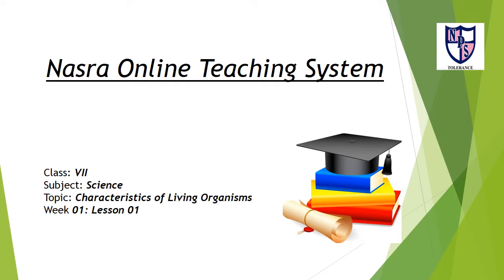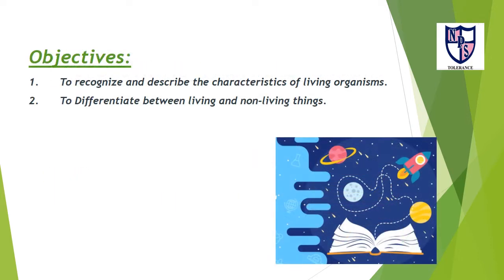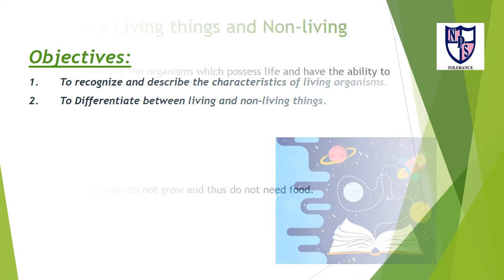Class 7, Subject Science, Topic The Characteristics of Living Organisms, Week 1, Lesson 1. For this topic, the learning objectives are to recognize and describe the characteristics of living organisms, and to differentiate between living and non-living things.